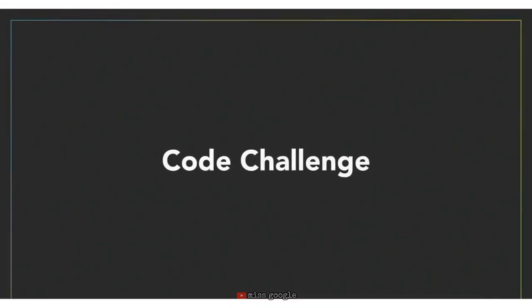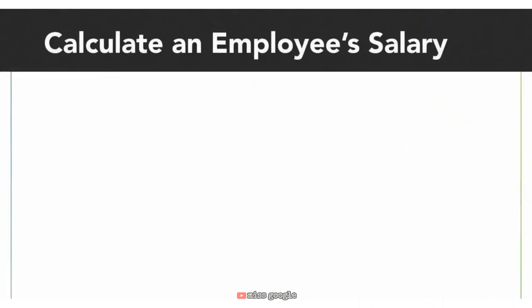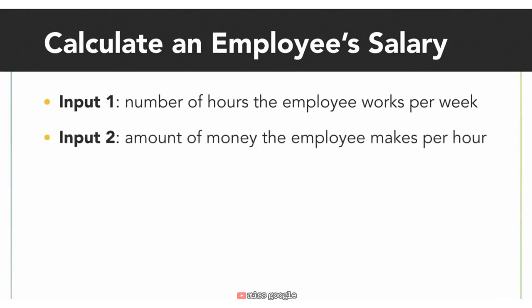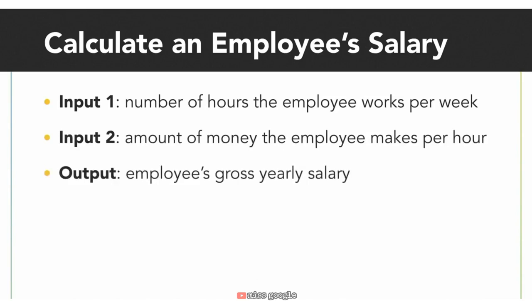It's time to test your knowledge of functions with this coding challenge. Be sure to use what you've learned so far about defining a function, calling a function, and various built-in functions that exist. For this challenge, you will create a function that calculates an employee's salary, given how many hours are worked per week and how much the person makes per hour. Your inputs should be how many hours the employee works per week and how much the person makes per hour. Your output will be the employee's yearly salary.